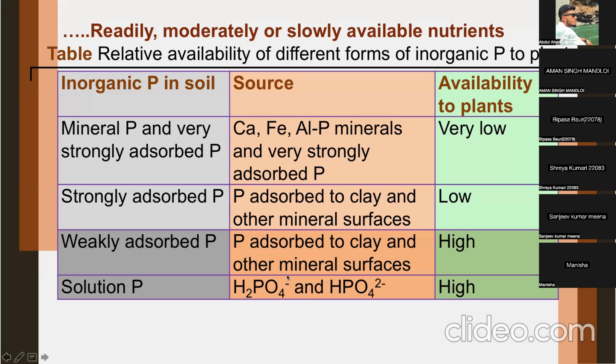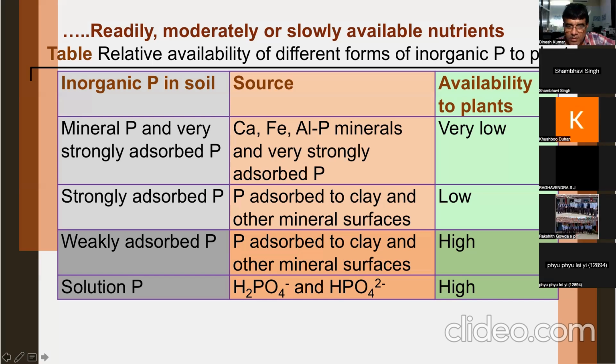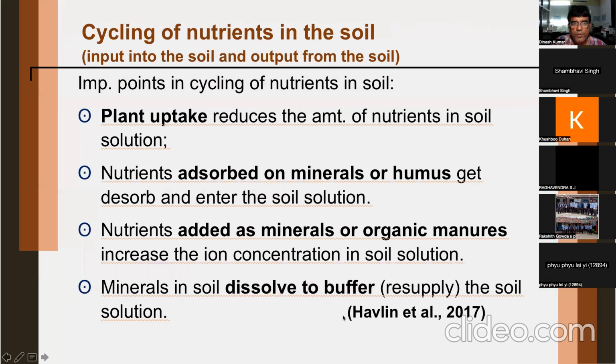And in solution P, forms are H2PO4 and HPO4. What is the soil pH at which both these forms have equal proportion, H2PO4 and HPO4? Any student? 7.2. Correct. It is 7.3, at which we get almost equal concentration of H2PO4 and HPO4.